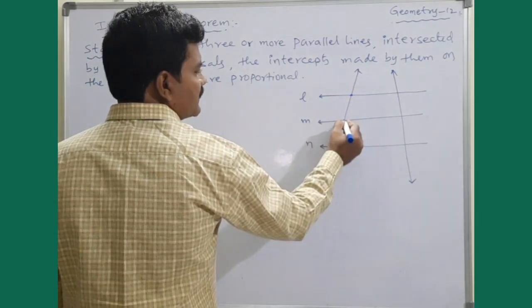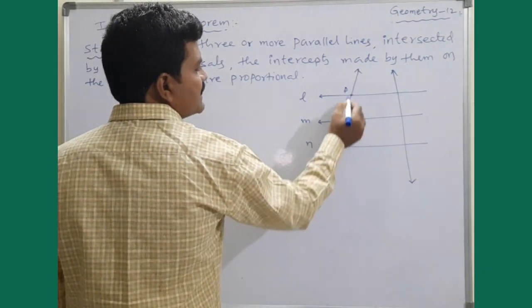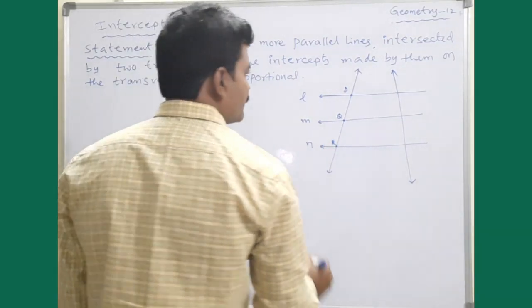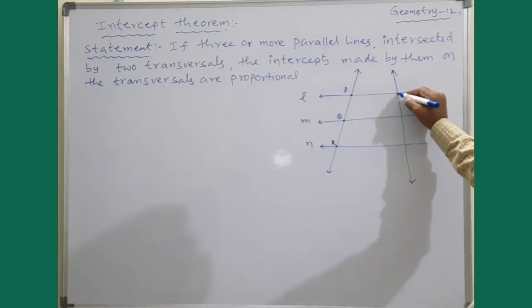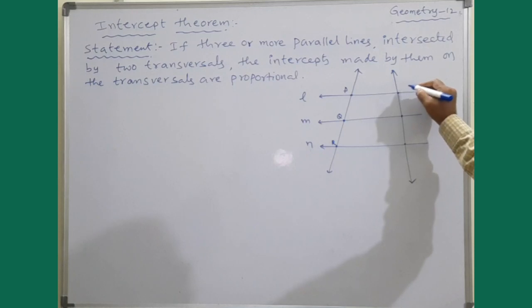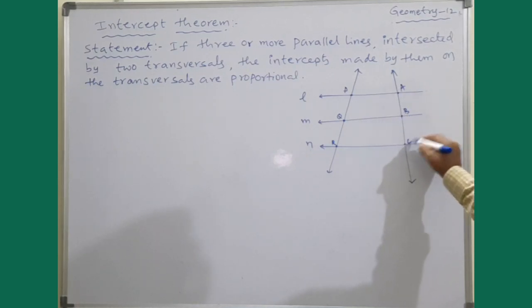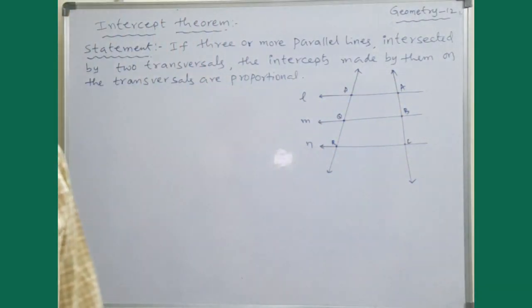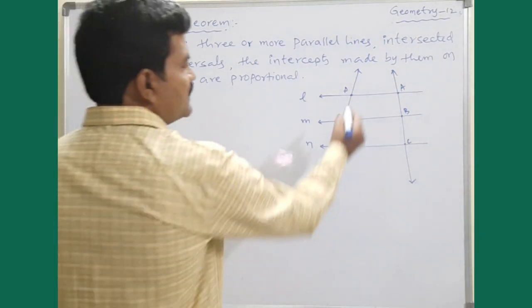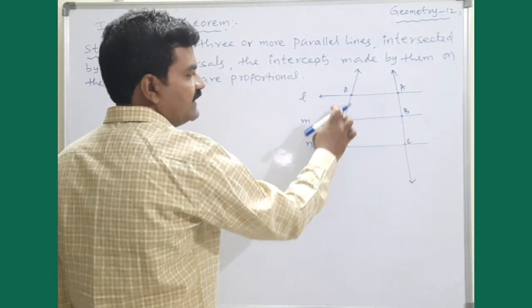The first one intersects the three parallel lines at P, Q, R, whereas the second one intersects at, suppose, A, B, C. This is what is given. Then the intercepts made by them on the transversal: the transversal cuts at three different points.